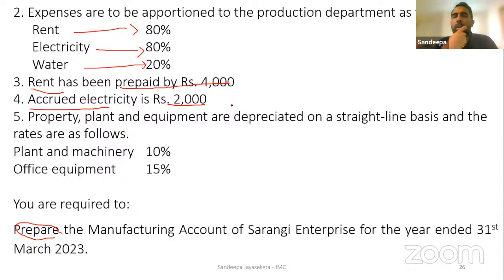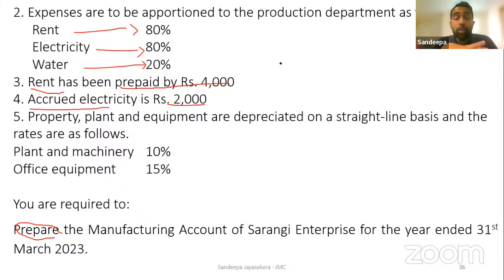What should we do first? Do we need to do the second adjustment, or before that do we need to do the third and the fourth? What do you think? Yeah, very good, right?